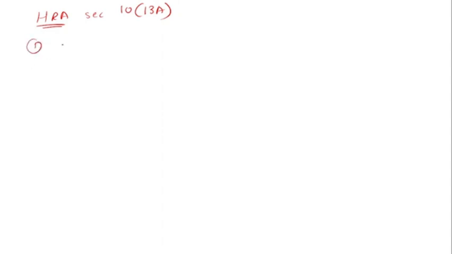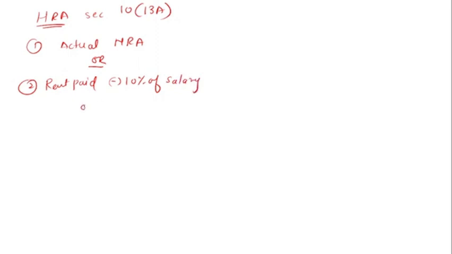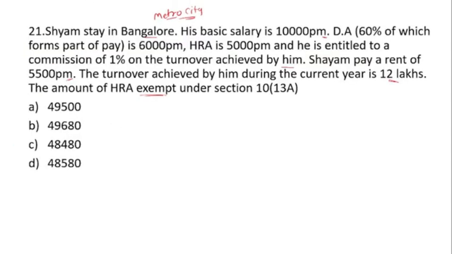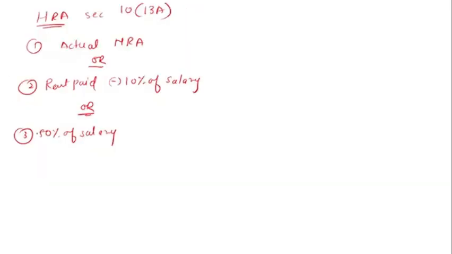The first one, actual HRA. The second condition, whatever rent he paid minus 10% of the salary. The third one is 50% of salary. Why 50%? Because he is living in a metro city. If he is living in a city other than a metro city, then we take 40% of the salary.